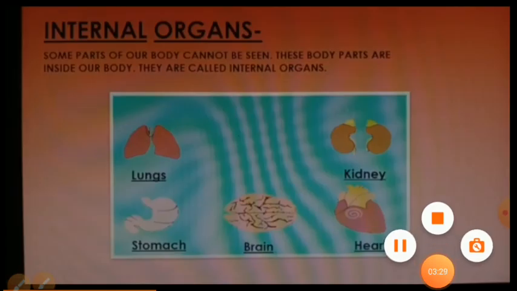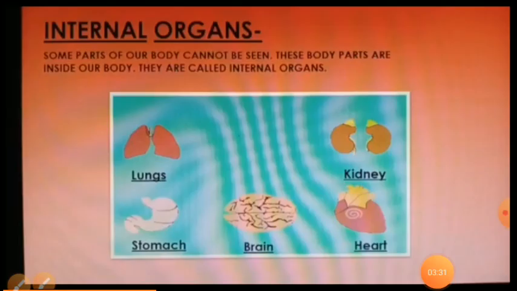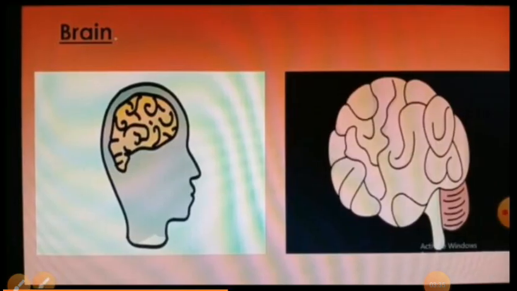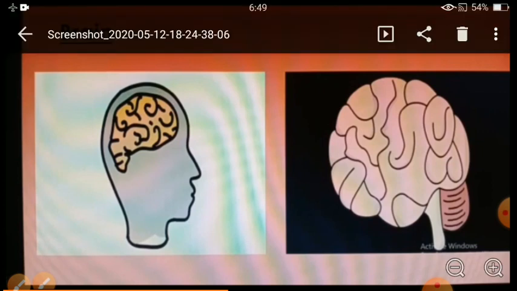Children, one by one we will discuss all the internal organs which are given in your syllabus. See the first one. What is the first one? Brain. And the brain is present in which part of the body? Head part. This is our head and this one is our brain. So the brain is located inside our head. It helps us to remember, learn and think. That is why we call it the thinking organ.